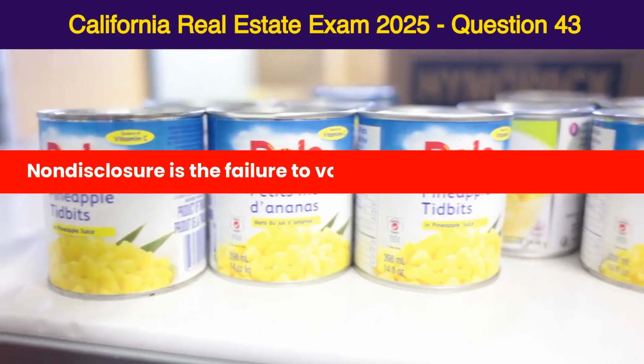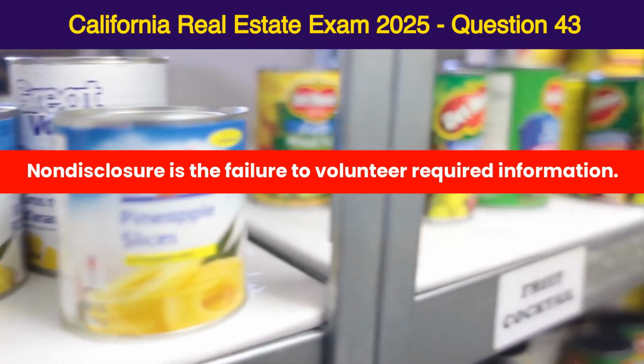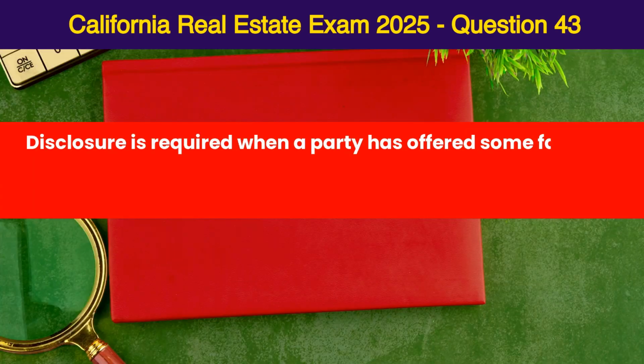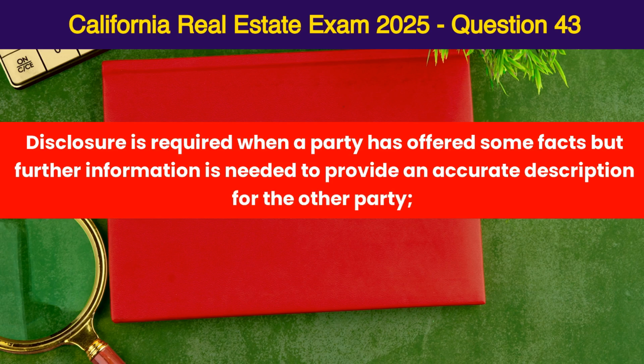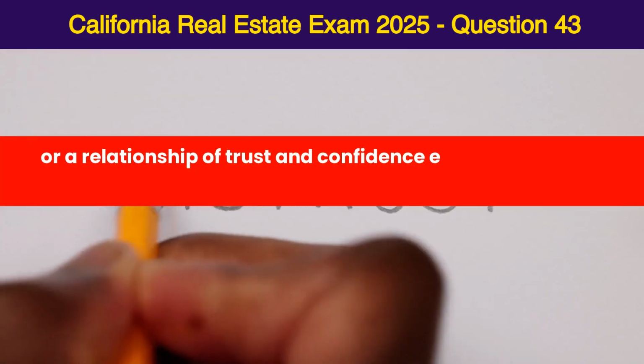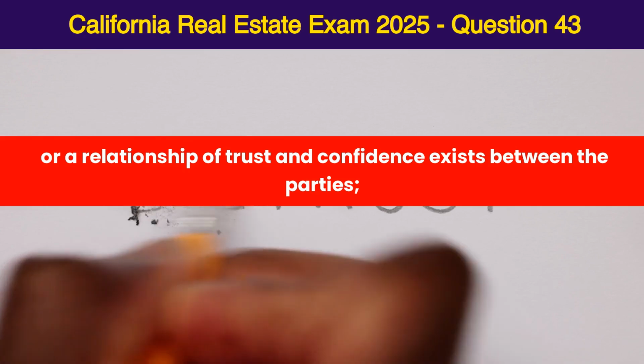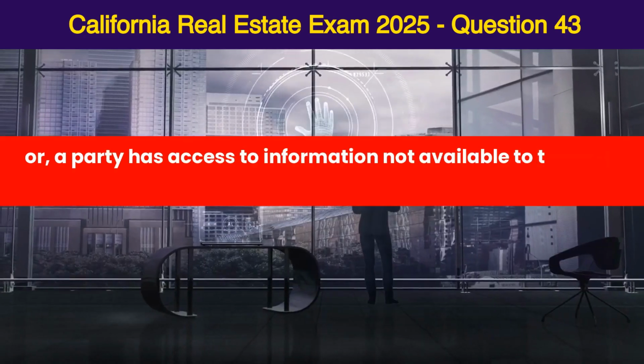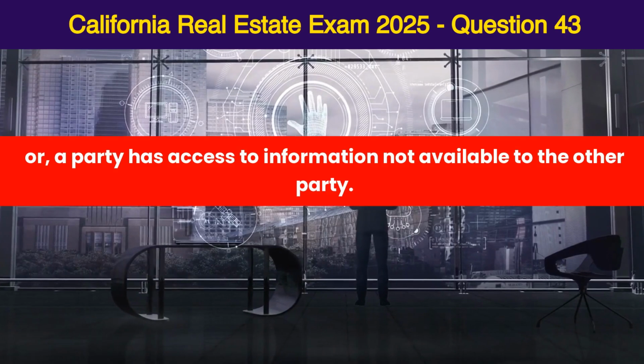Non-disclosure. Non-disclosure is the failure to volunteer required information. Disclosure is required when a party has offered some facts, but further information is needed to provide an accurate description for the other party, or a relationship of trust and confidence exists between the parties, or a party has access to information not available to the other party.